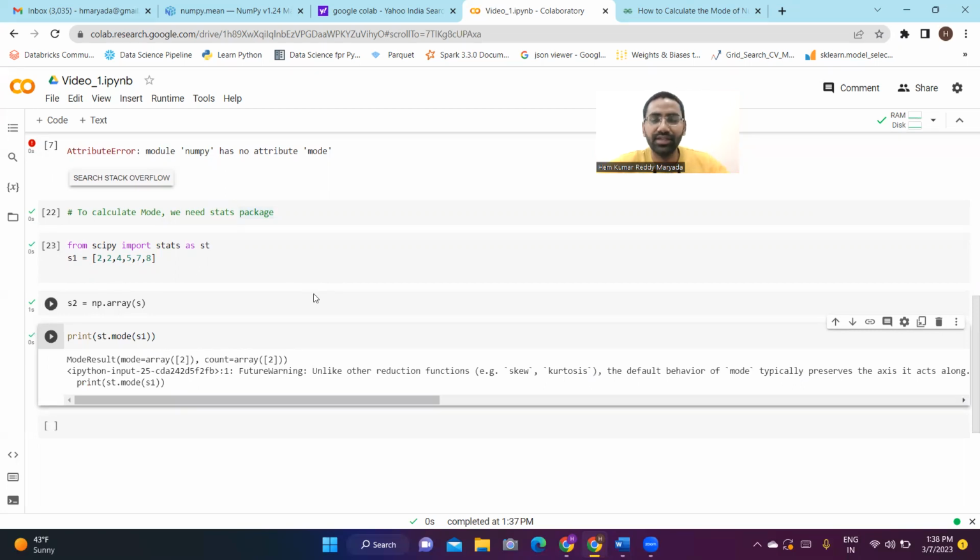I hope by this you understood mean, median, mode, and how we calculate them in Python using NumPy. We can even calculate mean, median, mode in different ways. I will upload my next videos on how to calculate mean, median, mode without using NumPy or Pandas.